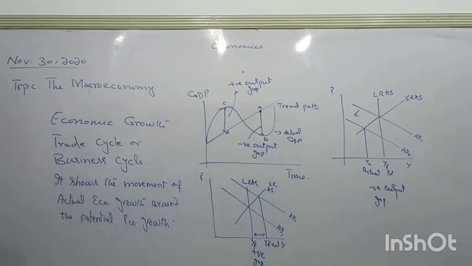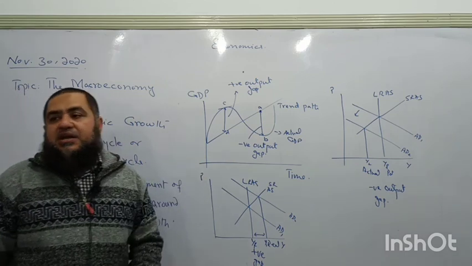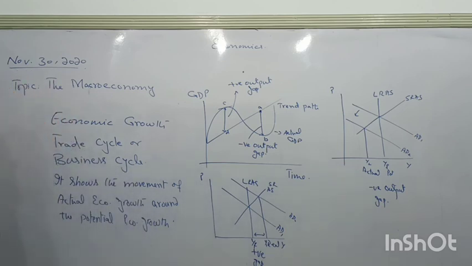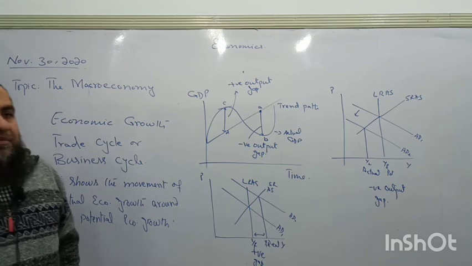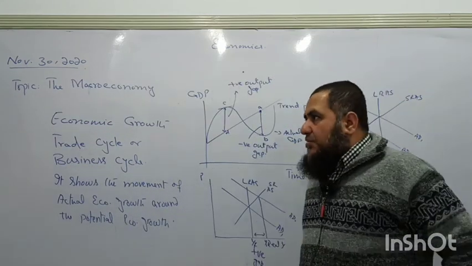We have studied different types of economic growth rate, actual growth, potential growth, and what is meant by positive economic growth and negative economic growth. That's all the lesson we have concluded today. And tomorrow I will be continuing from the same point with sustainable economic development, and then we will be moving towards the benefits of economic growth and then the cost of economic growth.